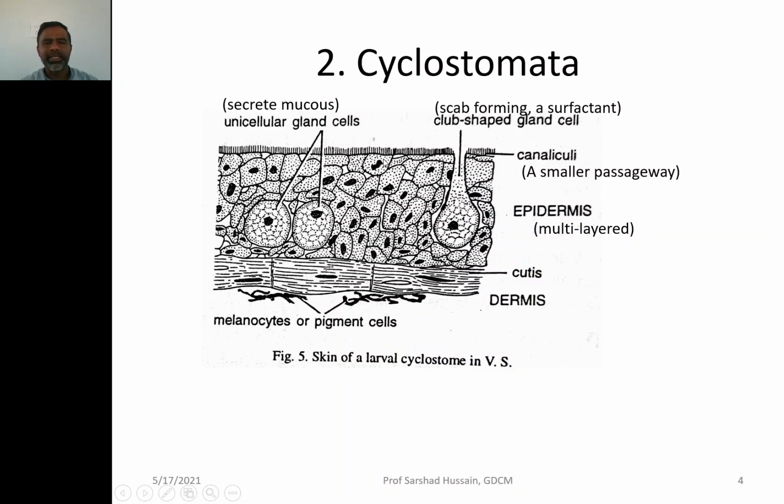Now the cells at the outer surface are again ciliated cells, you can see over there. Below this dermis you may find some melanocytes, pigment cells, just below the cutis layer of the dermis. So melanocytes, you know, are the pigment cells that produce colors in the skin.